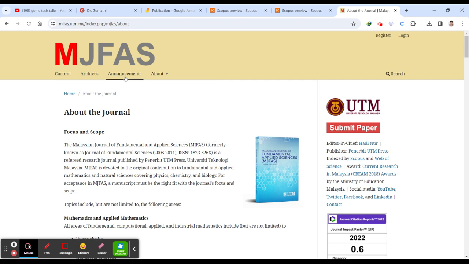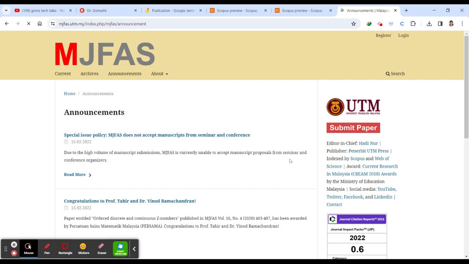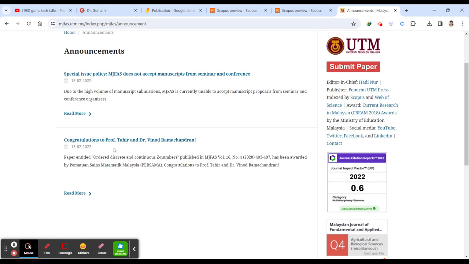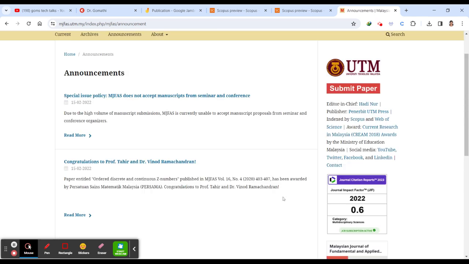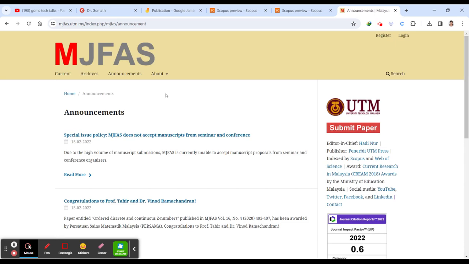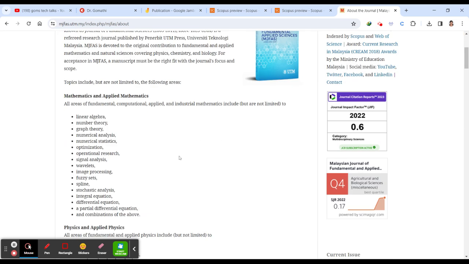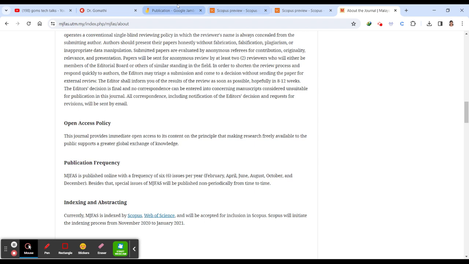Okay, no problem. Then you can go to the announcements. In the announcement page, they may mention the special issue. So here you can see a special issue, but it was issued in the year 2022. I don't think they have a special issue now, at present they don't have any special issue. But when you are checking, probably you can see, or else you can contact the editor and ask if they have any special issue.